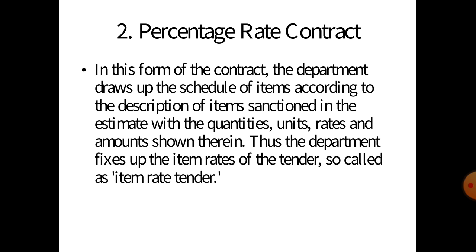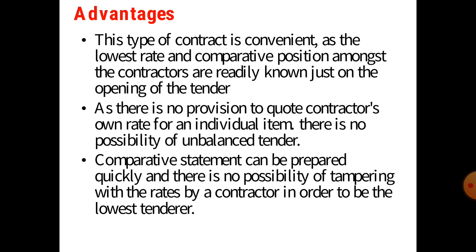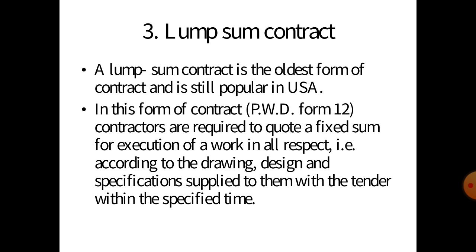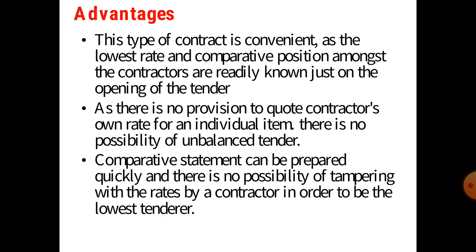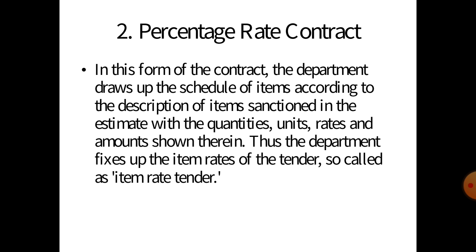Now here the second type of contract is the percentage rate contract. In this form of contract, the department draws up the schedule of items according to the description of the items, sanctioned in the estimate with the quantity, unit, rate and amount shown, and thus the department fixes up the item rate of the tender.